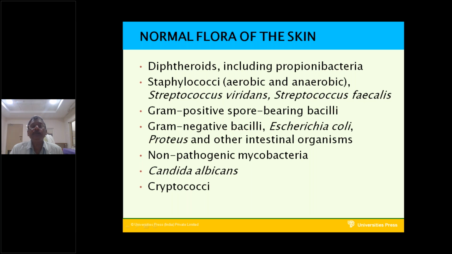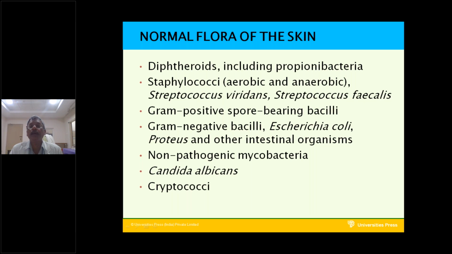What are they? Diphtherides, staphylococci aerobic and anaerobic, Streptococcus viridans, Streptococcus faecalis. They are present on the skin without causing any disease. They are normal. That is why they are called normal flora of the skin. Next, gram-positive spore-bearing bacilli are present.